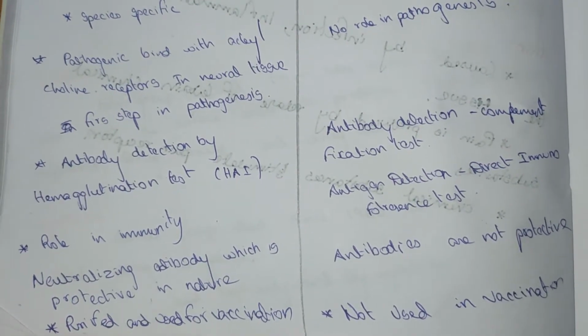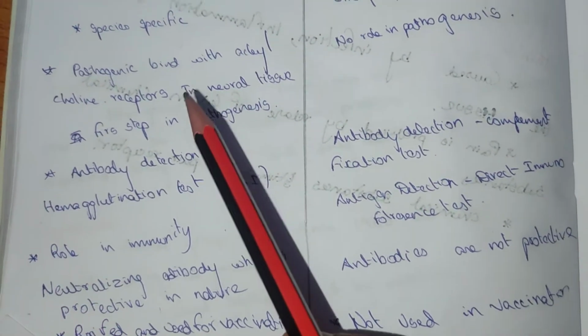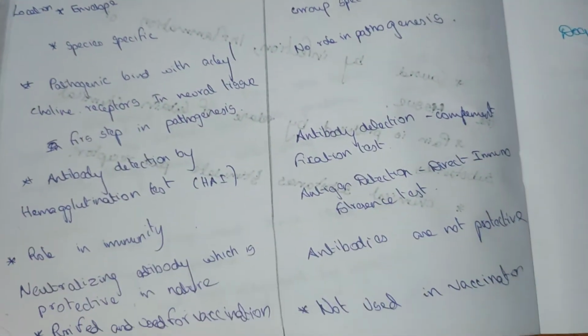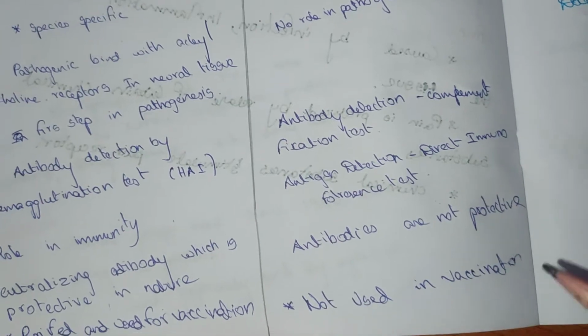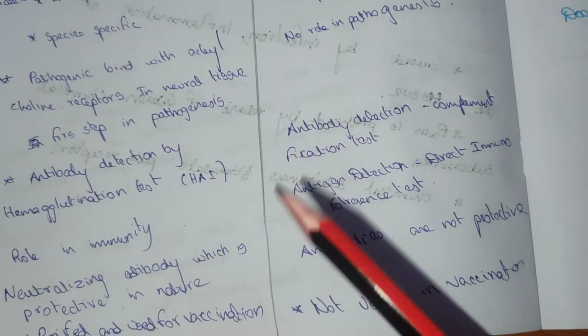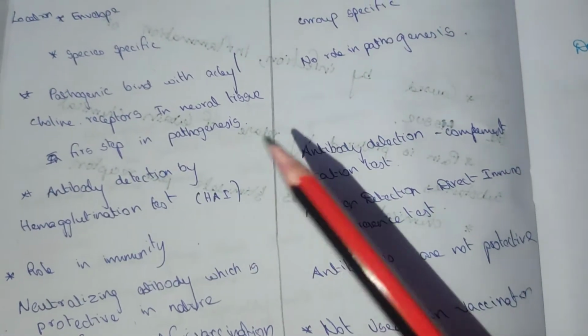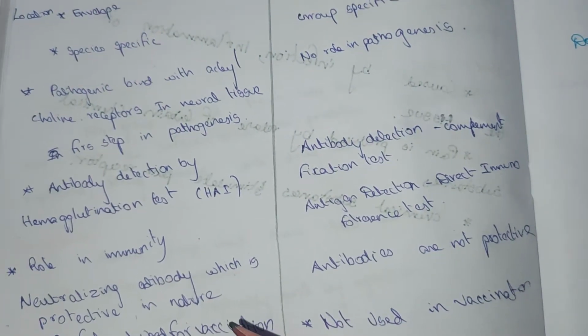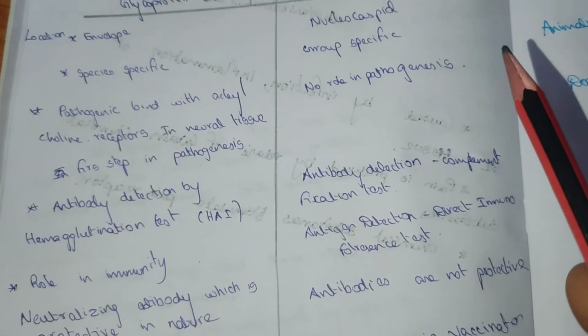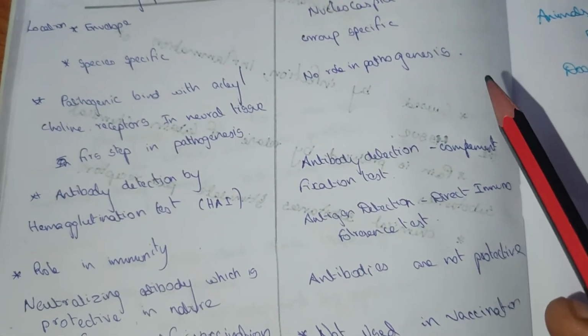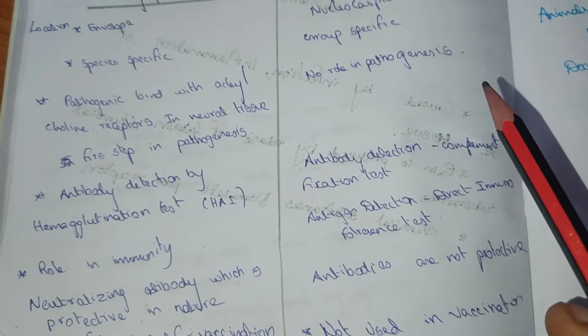The glycoprotein is purified and used for vaccination. This is the major point: the glycoprotein is used for preparing the vaccine, but the nucleoprotein is not used for preparing the vaccine.